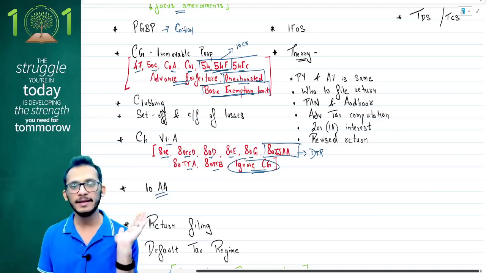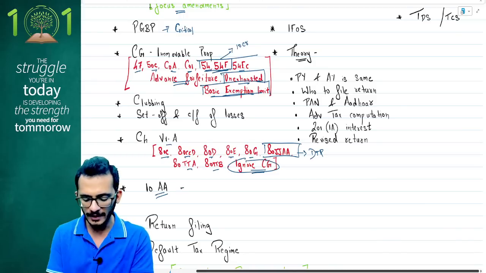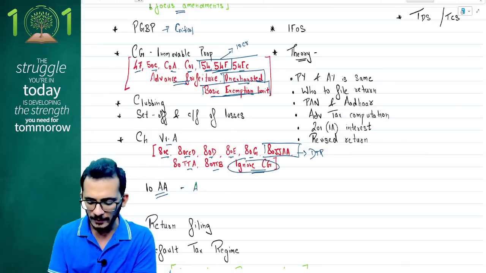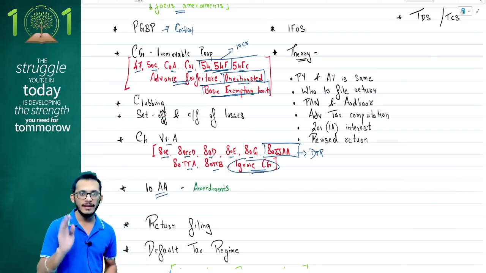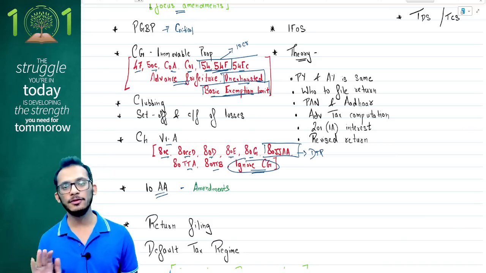Also, this time 10AA has a lot of amendments, so a very good question can be tested. Please pay attention to 10AA. It is very important at least for the MCQs, if not for the compulsory question.